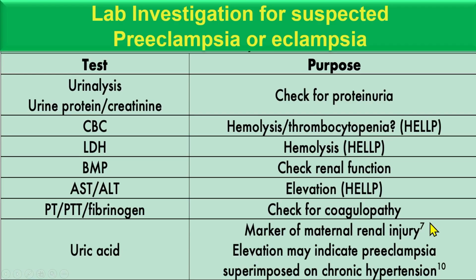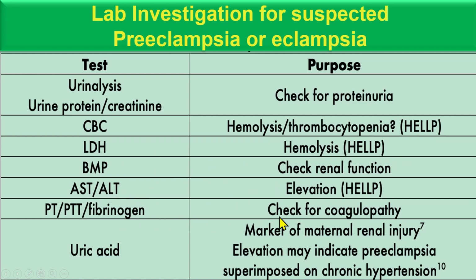Okay. So what investigations do you do in case of preeclampsia, eclampsia? Urinalysis, to check the proteinuria; CBC for hemolysis or thrombocytopenia; LDH for hemolysis; and BMP to check the renal function.